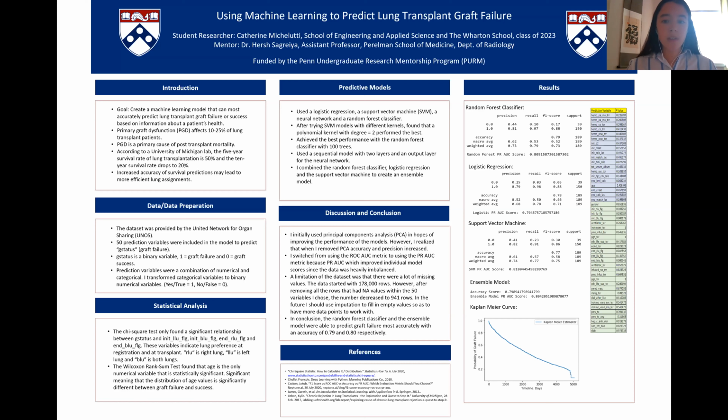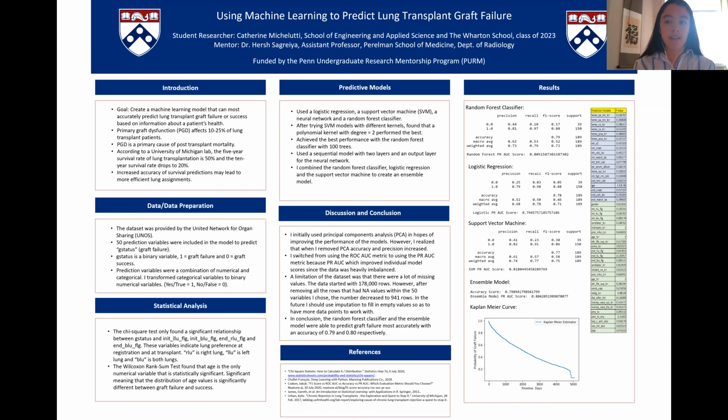Some discussion points are that I initially tried to use principal components analysis, or PCA, to improve model performance. PCA reduces the number of variables by extracting the most important ones, but I found that PCA actually decreased my model accuracy to the 0.6 and low 0.7 range. I was also initially using another metric besides average precision. I was using the receiver operating characteristic area under the curve metric, or ROC-AUC, instead of PRAUC. However, I made the switch after reading that average precision is a better metric for heavily imbalanced data. And after just studying my data set, I realized it qualified as heavily imbalanced.